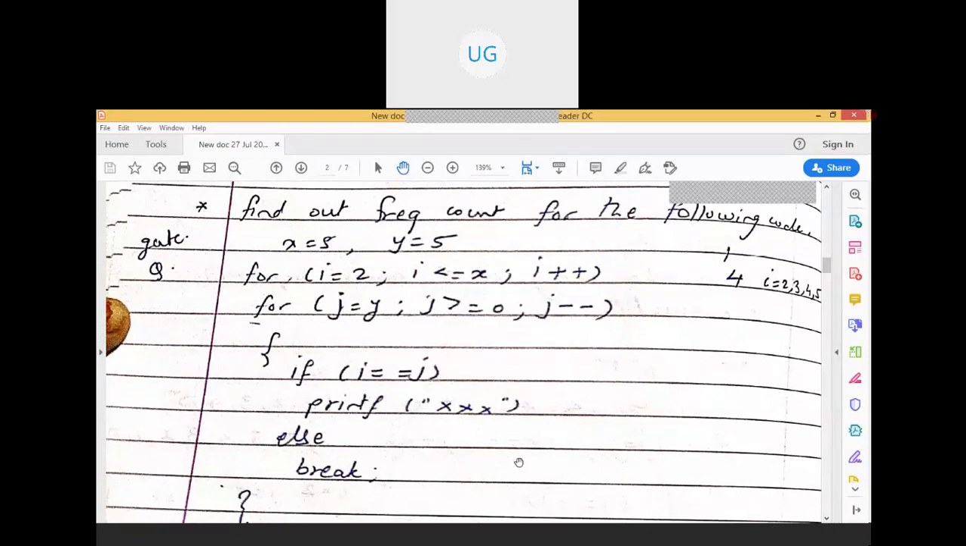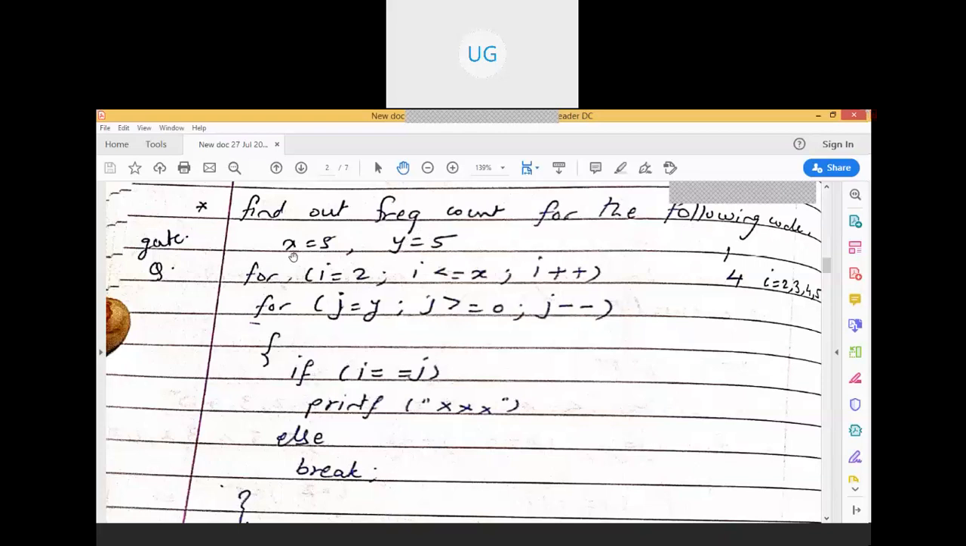Here it has been asked to find out the frequency count for the following code. Frequency count means what? How many times the loop has been executed, or how many times this printf will be executed, how many times this break will be executed. So you have to calculate the frequency count for the following code.